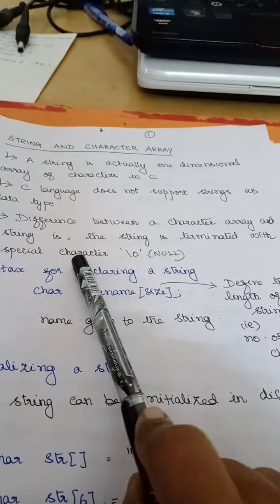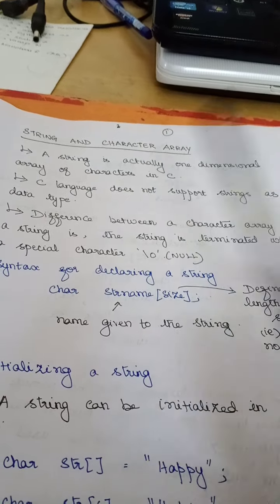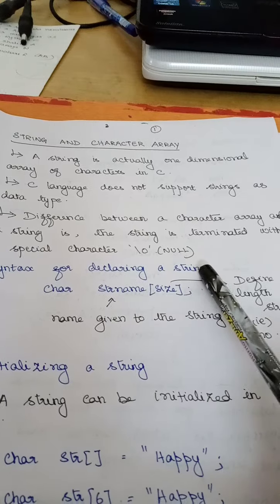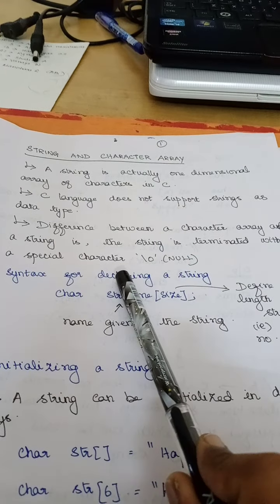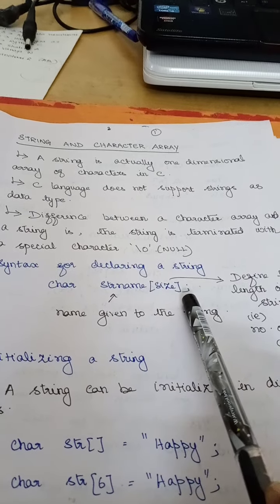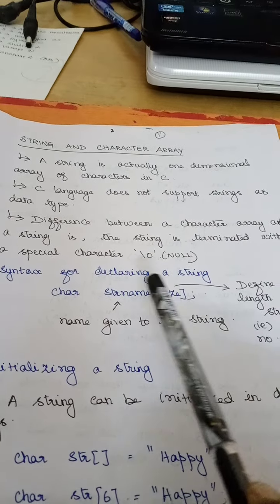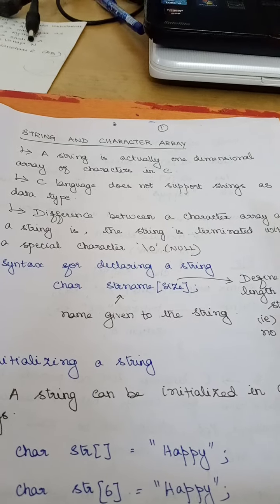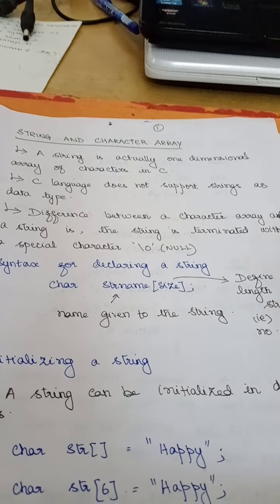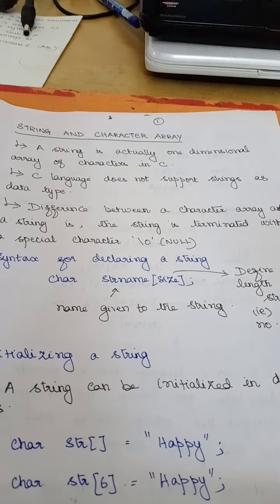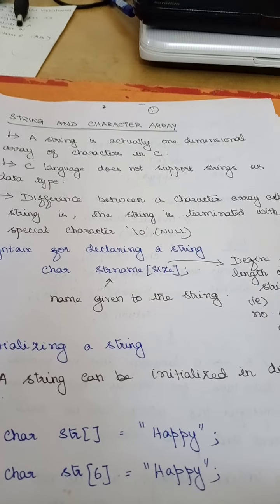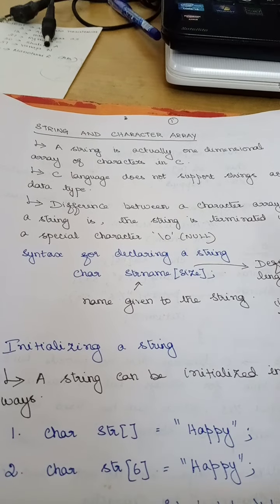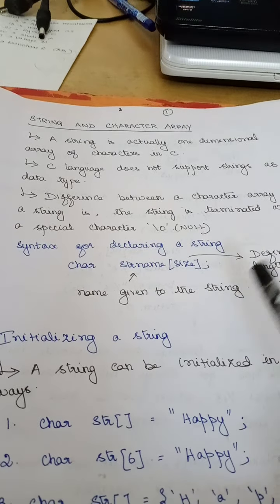And what is the difference between a character array and a string? A string is terminated with a special character, that is null, at the end of the string, right? Whenever we enclose characters within double quotes, you call that a string, a group of characters. If I have a single character within single quotes, then you call that a character, right? So both the string and the character array are going to be the same, right?